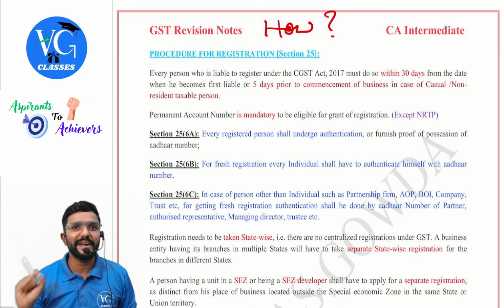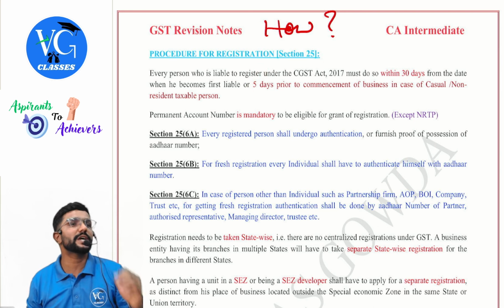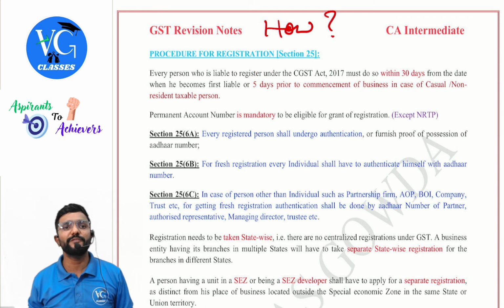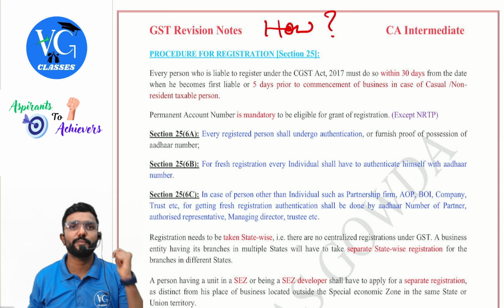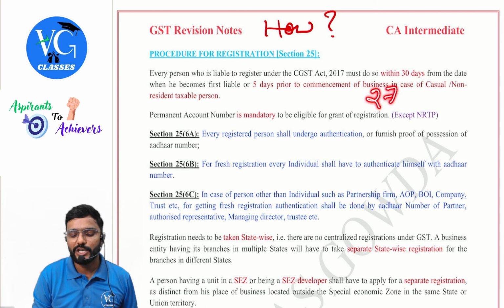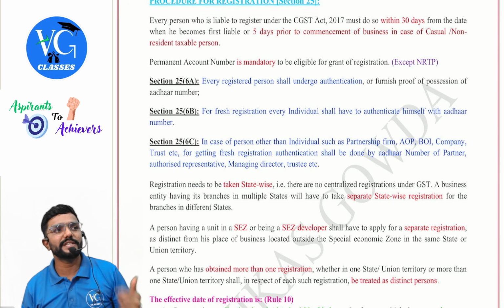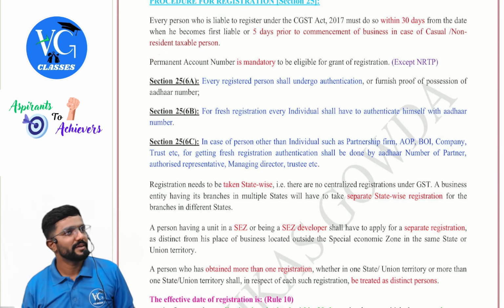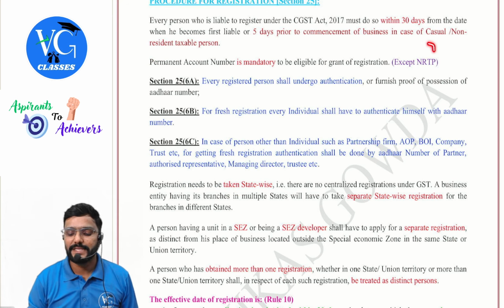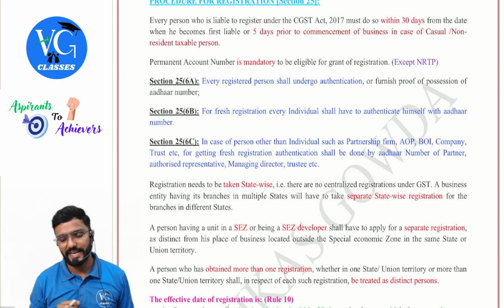In case of CTP and NRTP, they have to apply for registration 5 days prior to the commencement of their business. Only for CTP and NRTP, 5 days before they start their business itself, they have to obtain the registration. And about these two special people, I will cover it in section 27, guys. Next, whenever you are applying for registration, PAN is mandatory because your GSTIN is based on PAN. But except for NRTP. For NRTP, they will obviously not have PAN. We are not asking it.